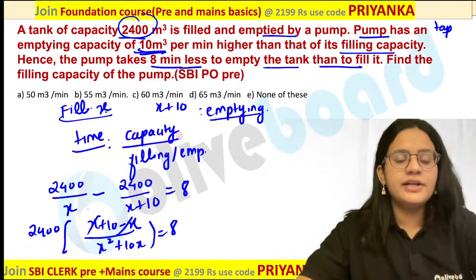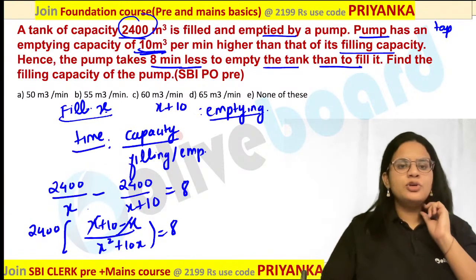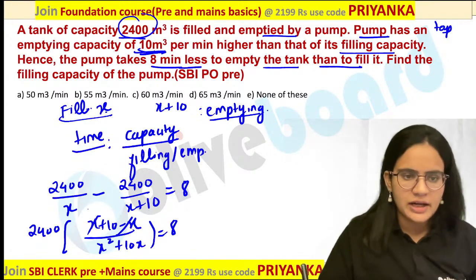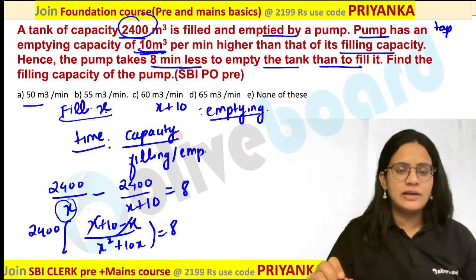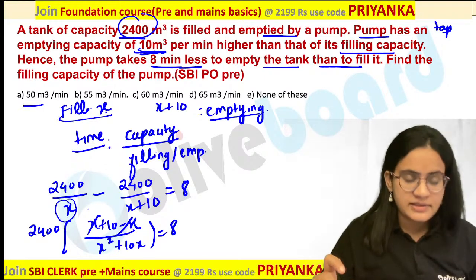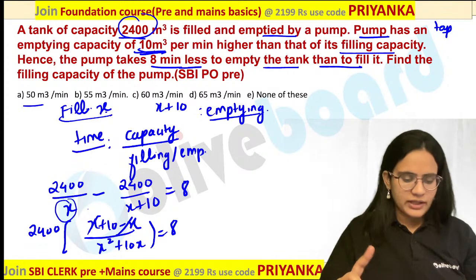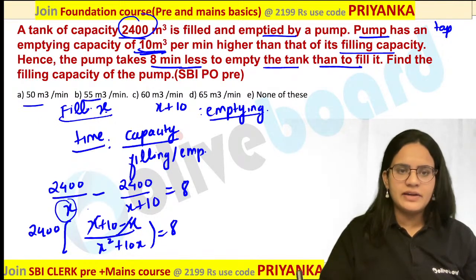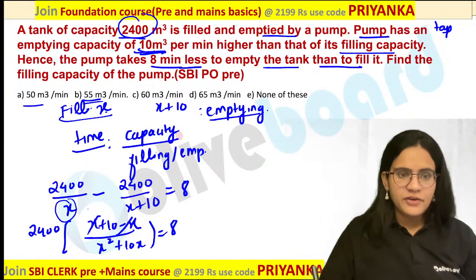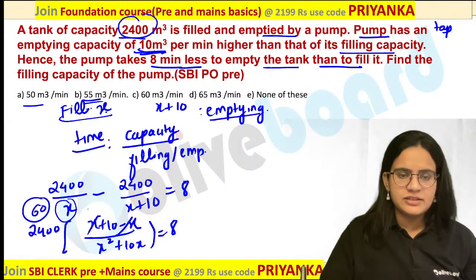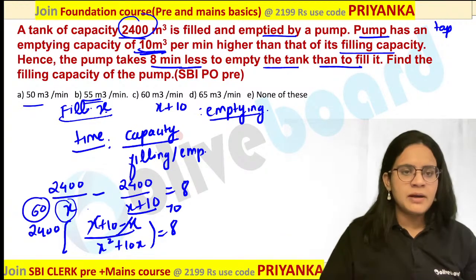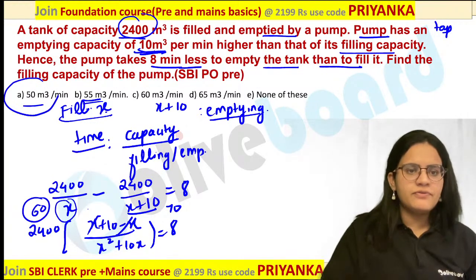Now, as many of you already told, the shortcut is to do it by the substitution method. You have to substitute values for this x. Next important point is how you will substitute the value. All of you pay attention. If I divide 2400 by 55, it won't be completely divisible. If you take 60, it would be divisible, but then 60 plus 10 is 70, and again it won't be completely divisible. So the only possible value could be 50.